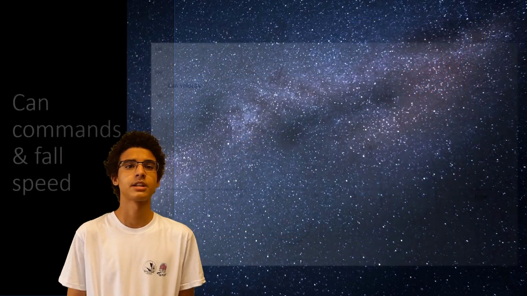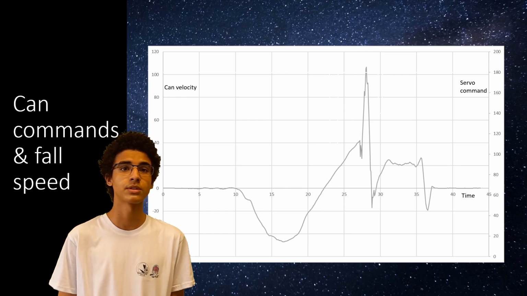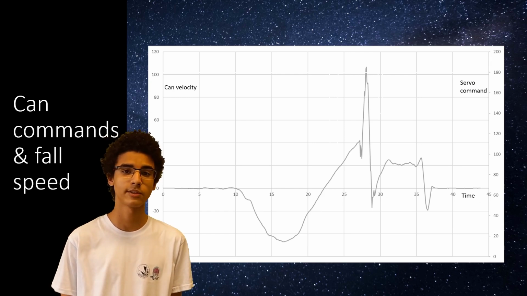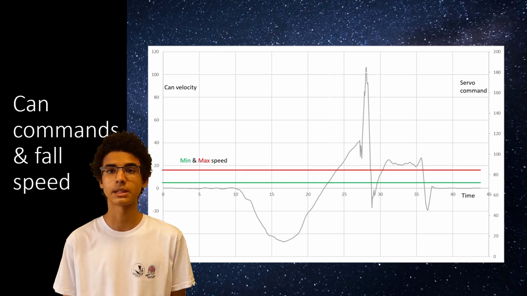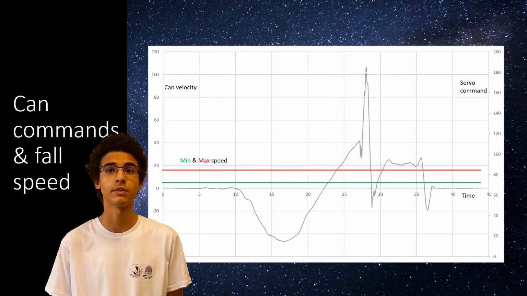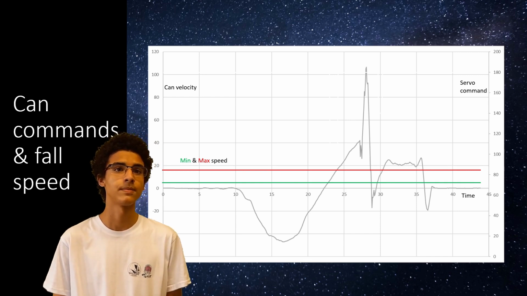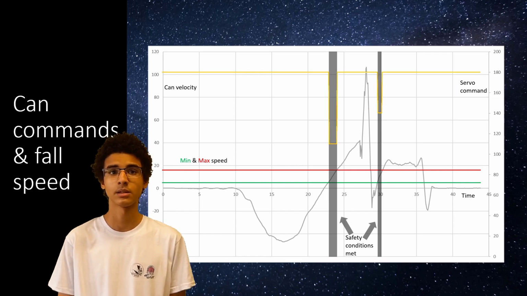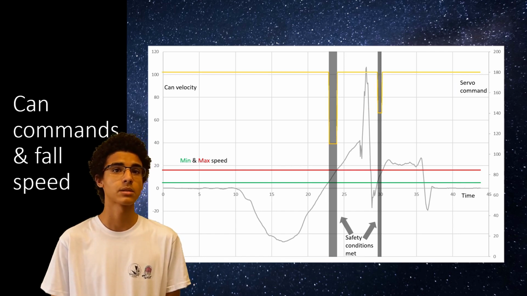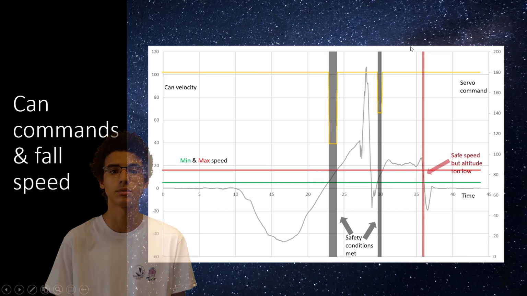Nonetheless, the CAN piloted the experiment exactly as expected in those circumstances. The controller runs the experiment when the CAN is falling within safety limits, which is when fall velocity is between 5 and 16 meters per second and the altitude is above 115 meters. These conditions were only met twice during this short flight. In those 2 cases, the servo positioned exactly as expected, as shown. During the rest of the flight, safety conditions were not met and the servo fully deployed the parachute.